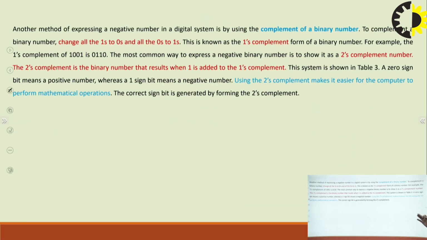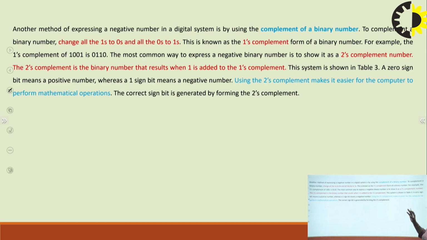Then I have explained it. What is complement? Complement, 1's complement, 2's complement. They are very important things. Basically, using the complement makes the complex thing easier for our computer, because we need to perform mathematical operations. So if those operations are performed using the complement, the particular operation will be performed much more easily.